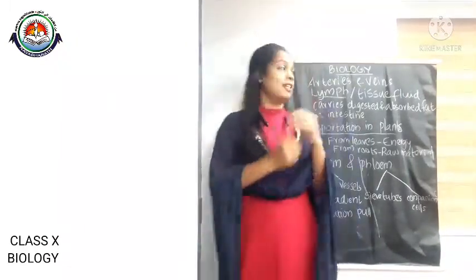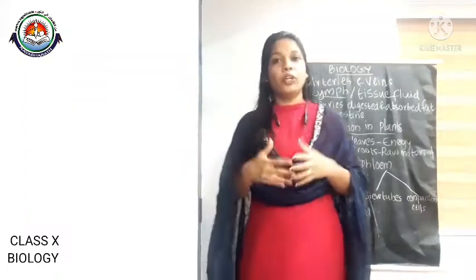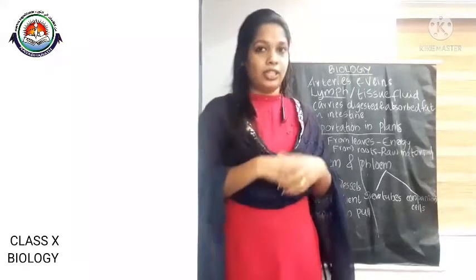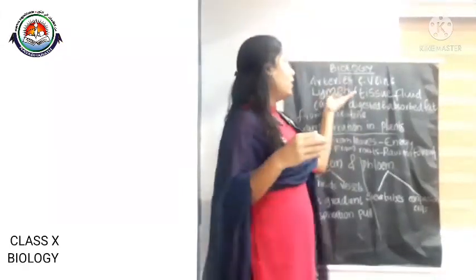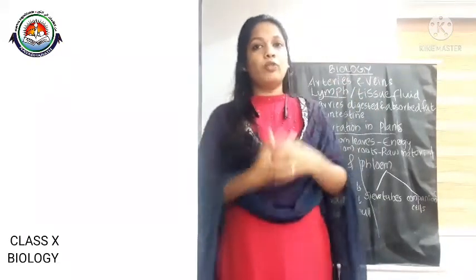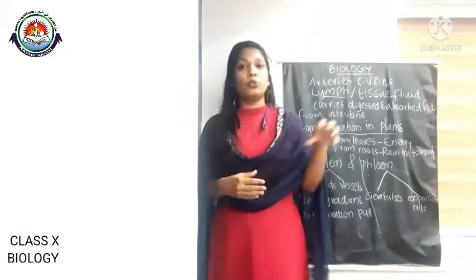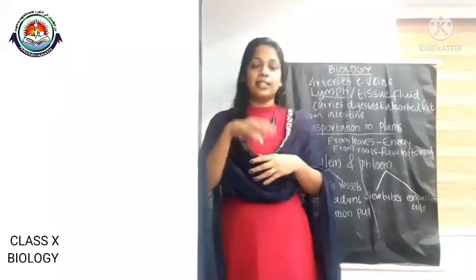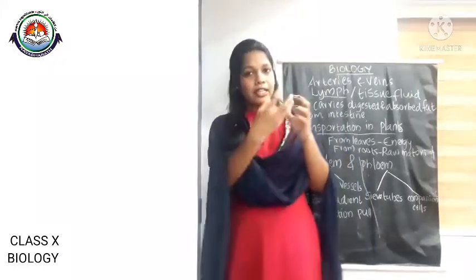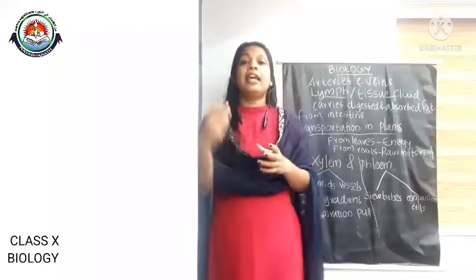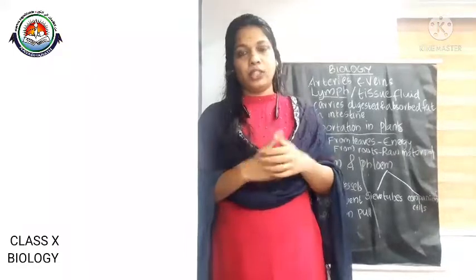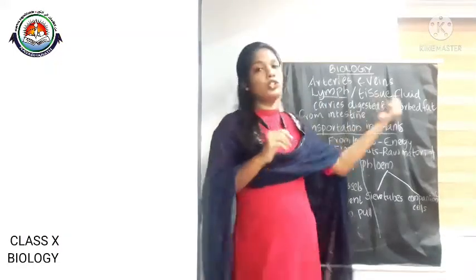Okay, and the next thing is about lymph. Lymph is a fluid tissue, just similar to blood, that helps to transport some material. It is also called tissue fluid. Lymph is formed when blood flows through the capillaries, through the pores present in the capillaries. Some part of the plasma leaks into the intercellular space along with some proteins and blood cells. That is called lymph or tissue fluid.